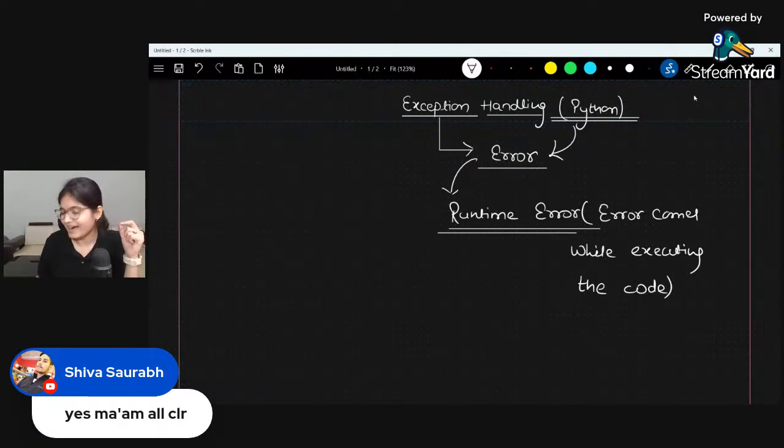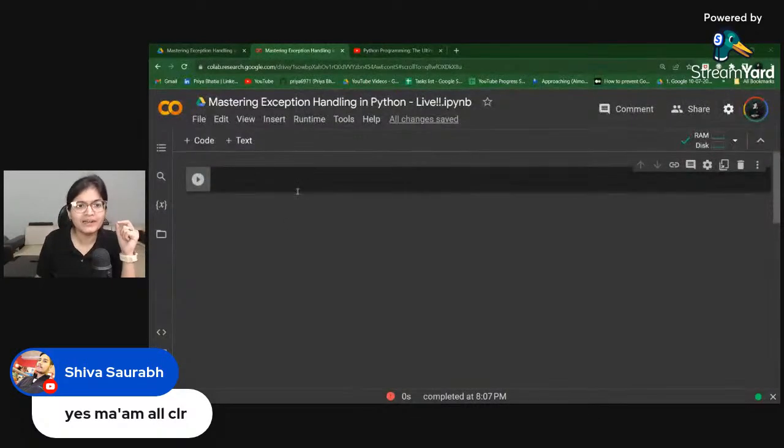For example, I will give you a very simple layman example, and I think with the help of that example only you will be able to understand today's session completely. And at the very end, I'll talk about one real-time application in data science projects which we face most of the time. So please stay tuned until the very end. Then only you will be able to understand the complete gist of today's session.